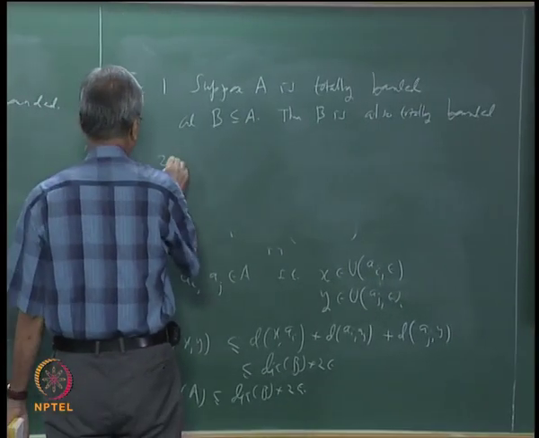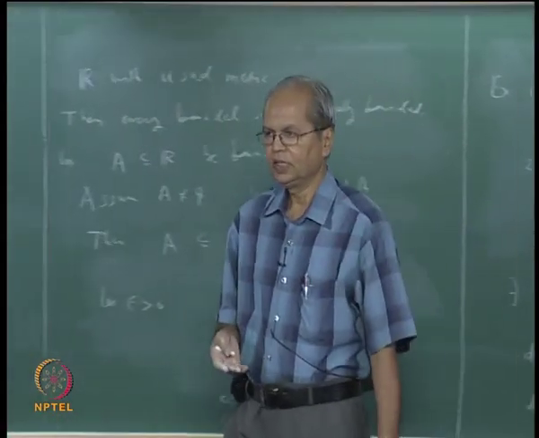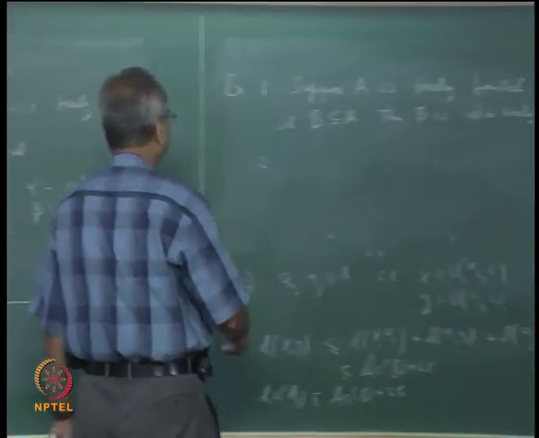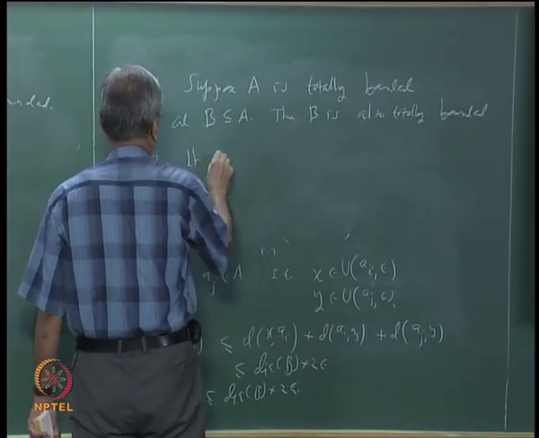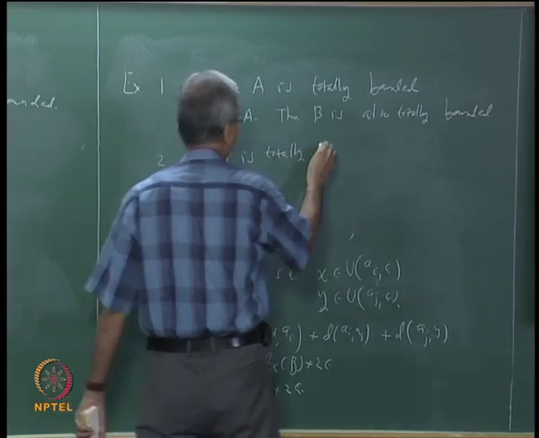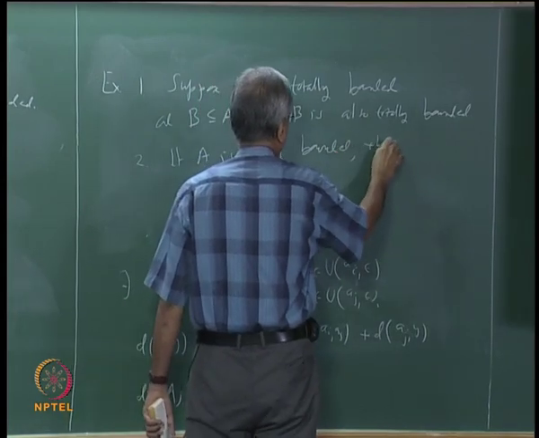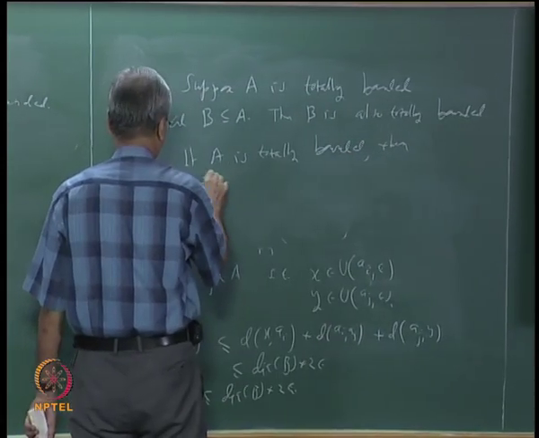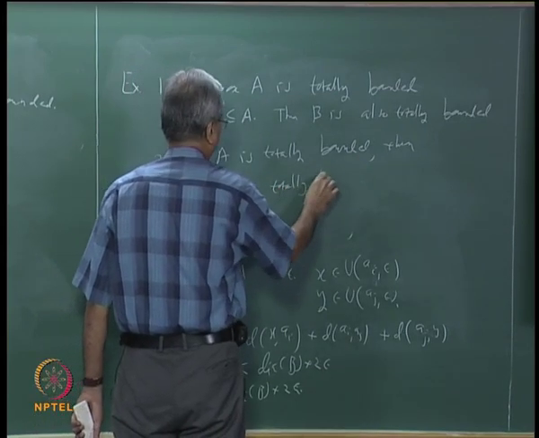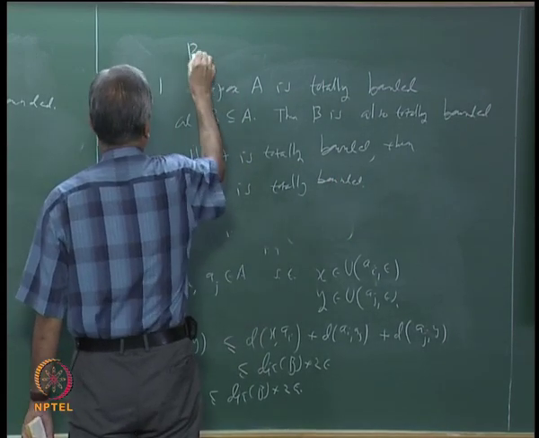Second thing is, if a set A is totally bounded, then its closure is also totally bounded. This is the exercise, prove that.